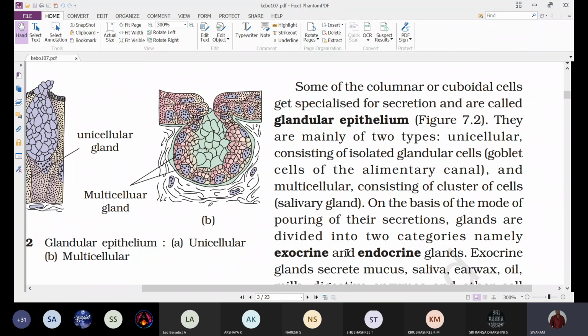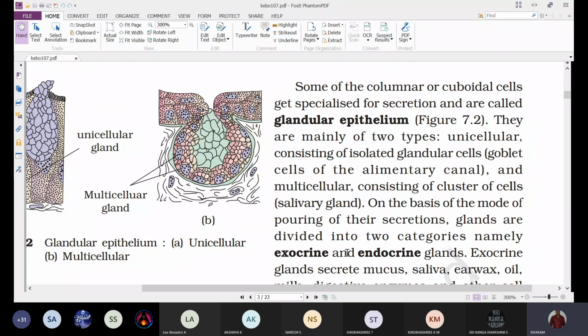If it is made up of cuboidal cells, we call it a compound cuboidal epithelium. If it is made up of columnar cells, we call it a compound columnar epithelium. So depending upon the type of cells, we call it by different names.